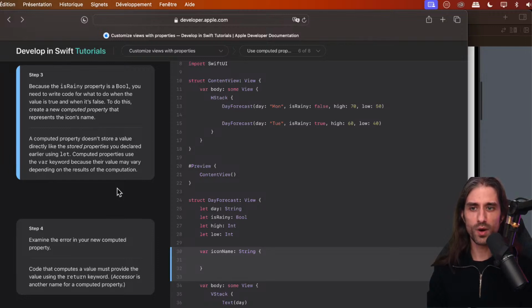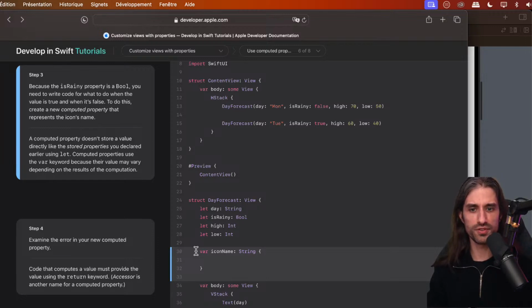To do this, we're going to create what's called a computed property that represents the icon names. What's a computed property, you might ask? It's a property that doesn't store a value directly, like the stored properties we declared earlier right here, using let. Computed properties use the var keyword because their value may vary depending on the result of the computation. So you can think about them as values which are created on demand every time you ask for them.